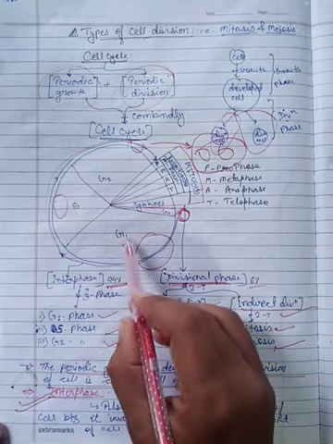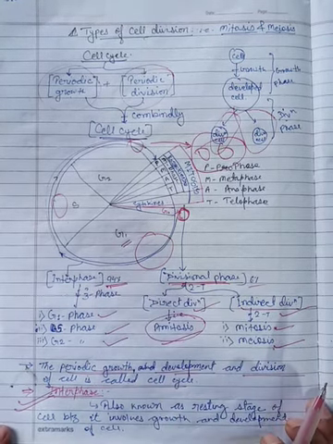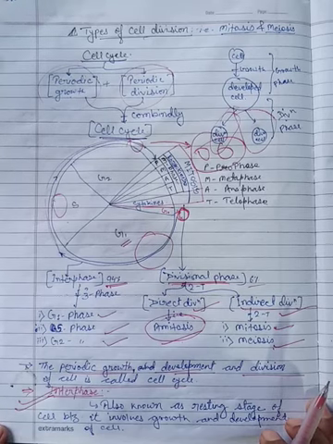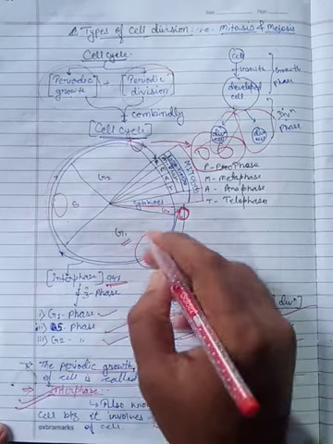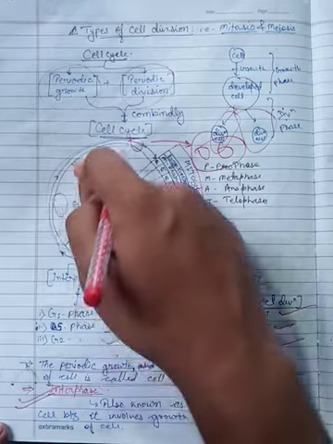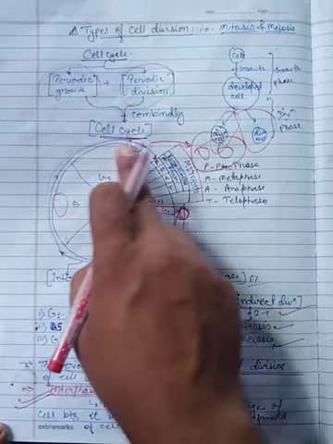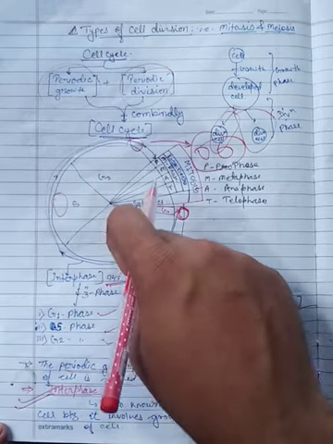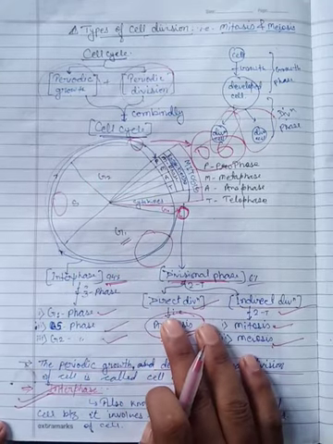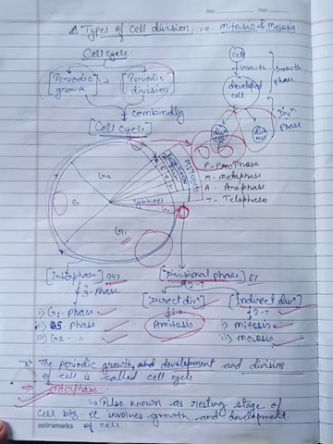That's why it is also known as the resting stage of the cell cycle, because it involves only growth and development of the cells. Is it clear?